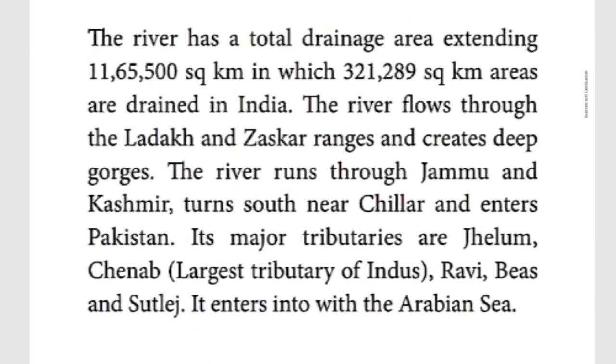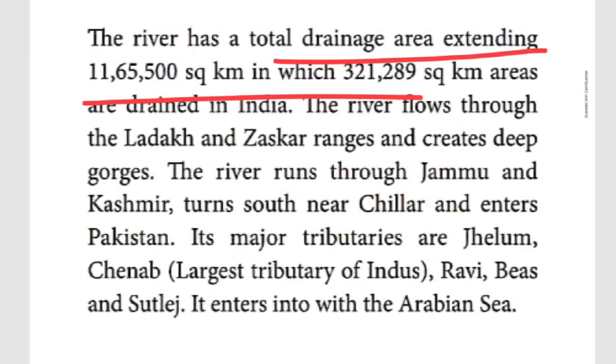The river has a total drainage area of 11,65,500 square kilometers. In India, 3,21,289 square kilometers are drained.